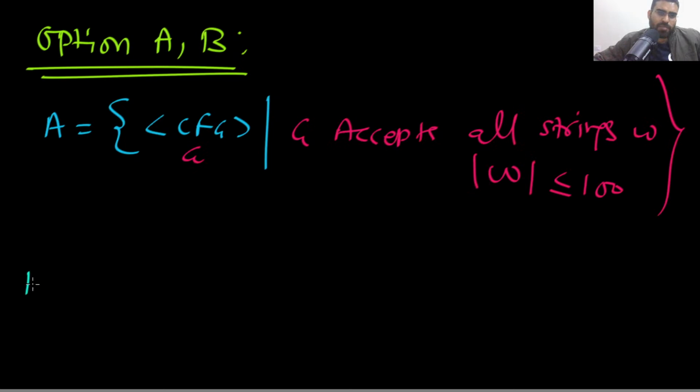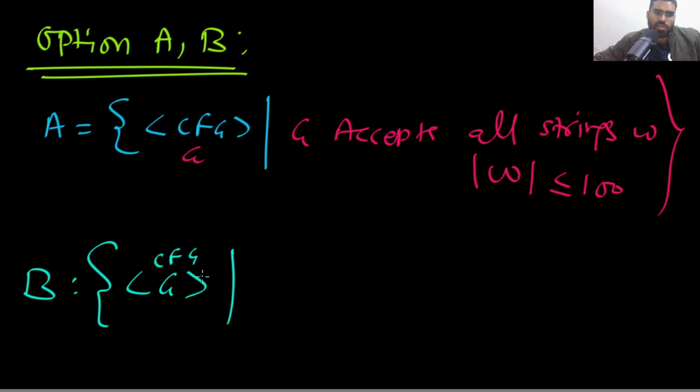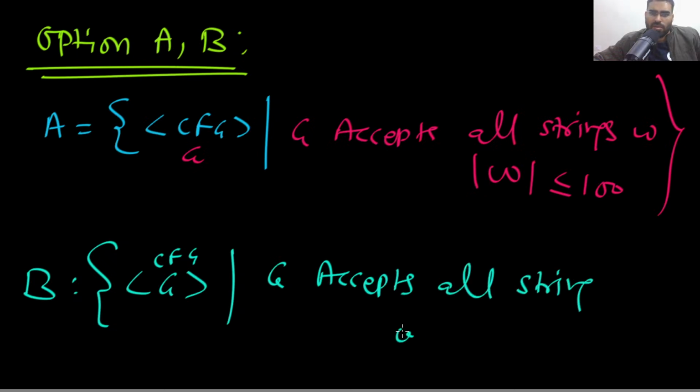And what is option B? Option B is this: again, you have a context-free grammar G, which accepts all strings w whose length is greater than 100.